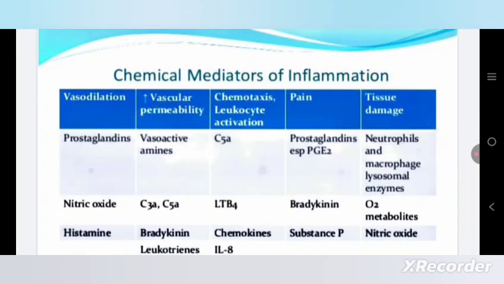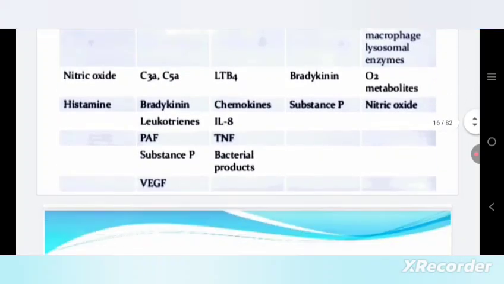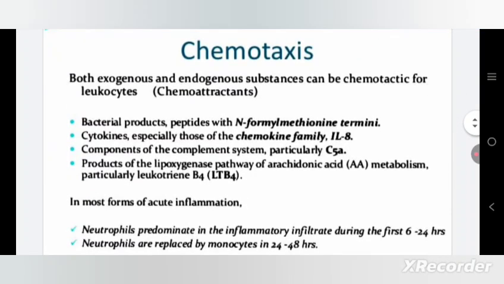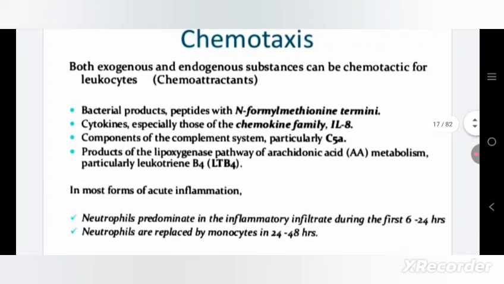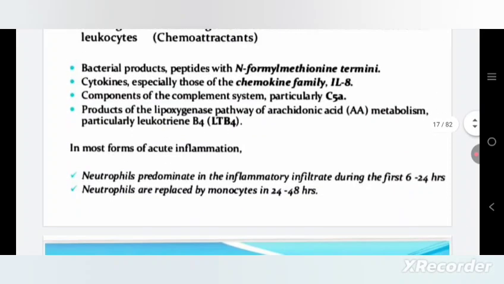and also prostaglandins, nitric oxide and histamines. Now, in chemotaxis, both exogenous and endogenous substances can be chemotactic for leukocytes. These are the chemoattractants: bacterial products, peptides with N-termini, and cytokines.